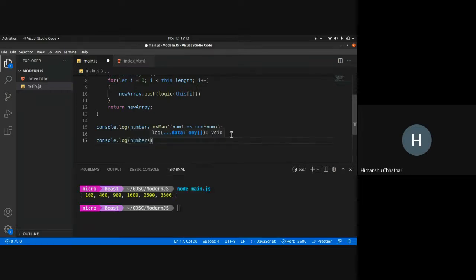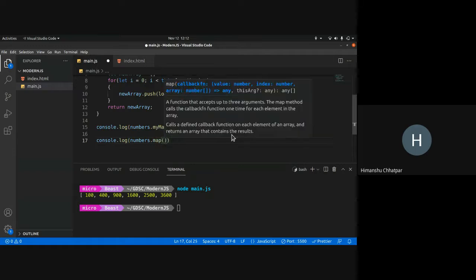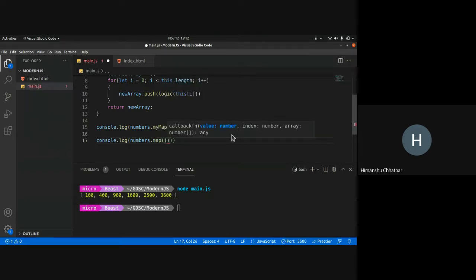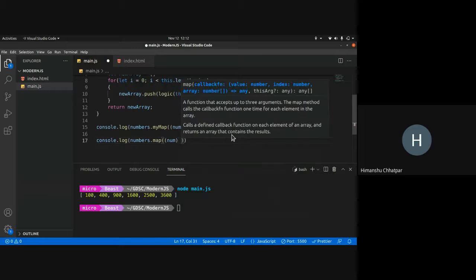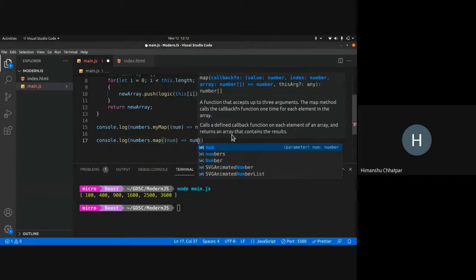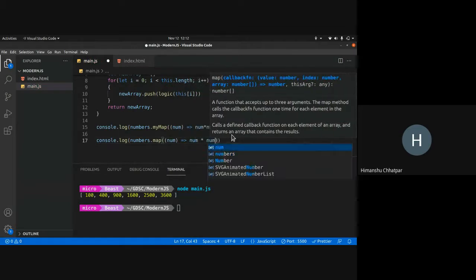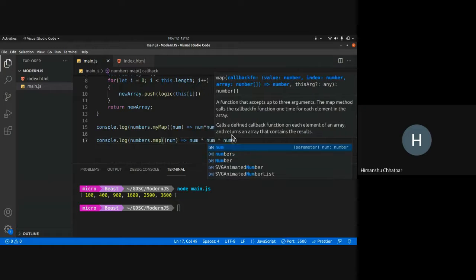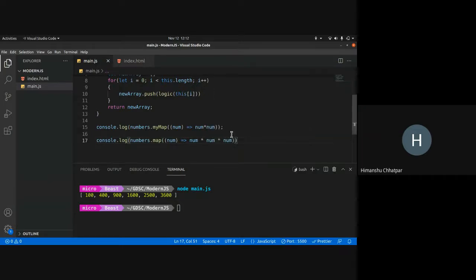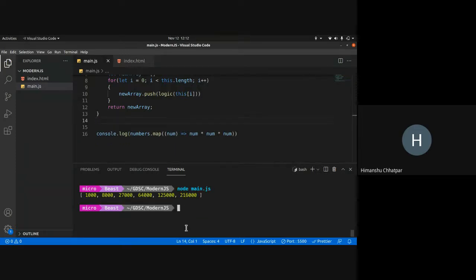Now this map method is already available on every array. It requires a callback function, so I'm passing the callback as cube. Num equals, it returns num into num into num, right? So this is how it works. I'm getting rid of this. So as you can see, it cubed all the values.